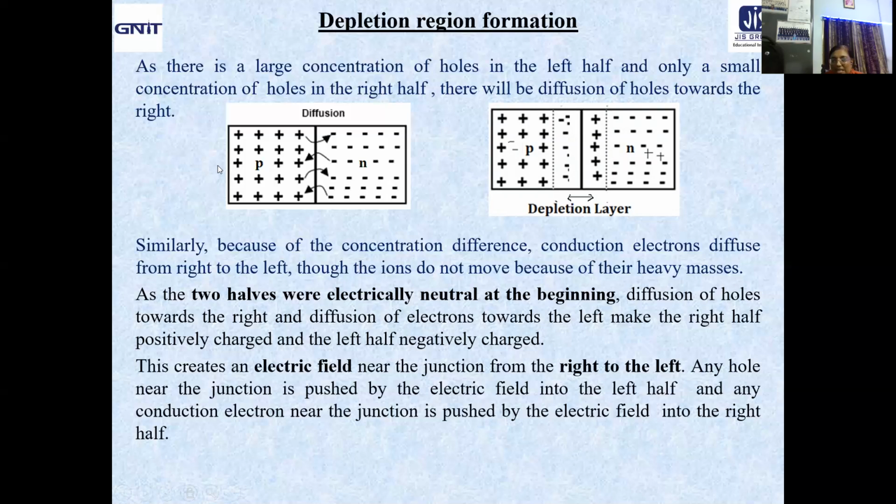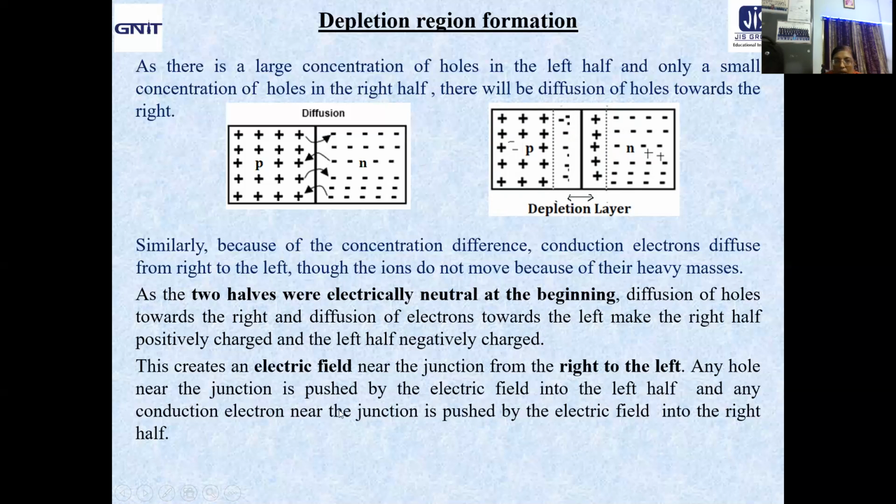Isn't that? Just take a look. I'm repeating this portion once more: holes are moving towards right, electrons are diffusing towards left. So this side will be positively charged, this side will be negatively charged. So an electric field is developed near the junction, with the right side positive and the left side negative.